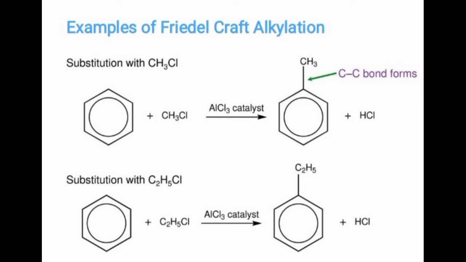Therefore, this is an electrophilic substitution reaction, during which the methyl group gets bonded with the carbon of the aromatic ring, and there is formation of a carbon-carbon bond. In a similar way, C2H5 gets bonded with the carbon of the aromatic ring, where again hydrogen is replaced by C2H5 and HCl is given out in the presence of AlCl3 under anhydrous conditions.